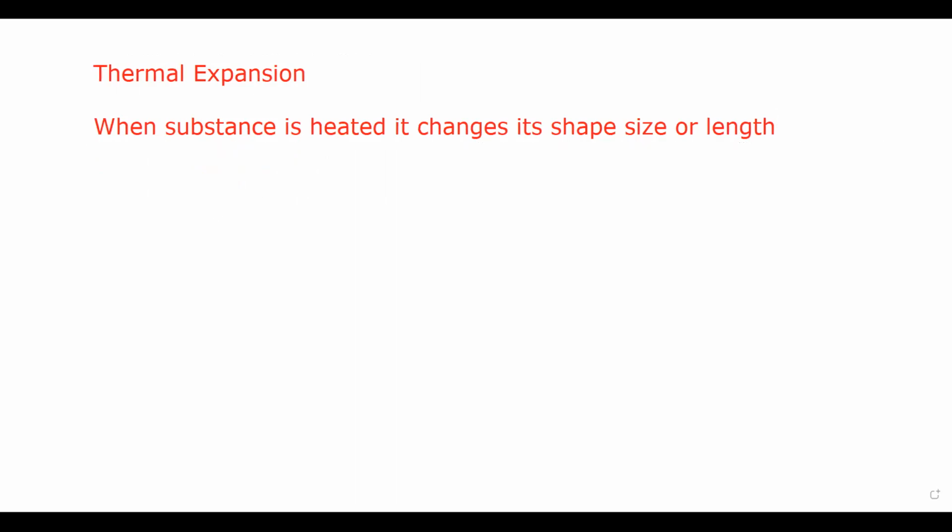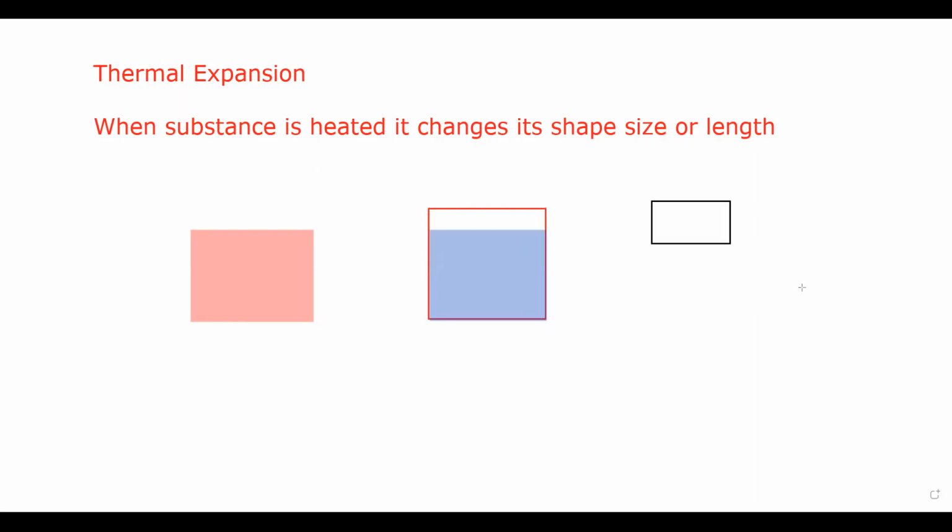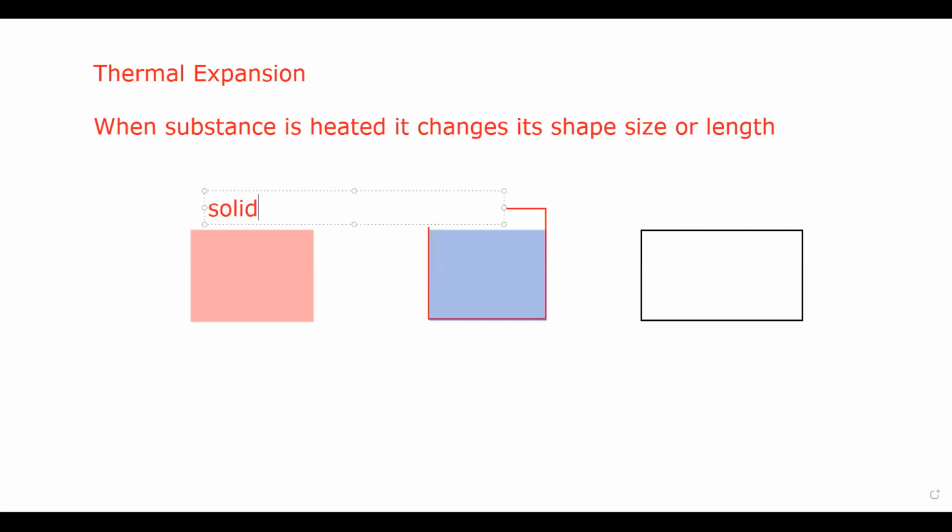Example, if we have equal volumes of solid, liquid, which must be inside a container, and the gas. So we have three states: solid, liquid and gas, and they all have the same volume. Like the volume of solid is the same as the volume of liquid, and the volume of the liquid is the same as the volume of the gas inside the container.